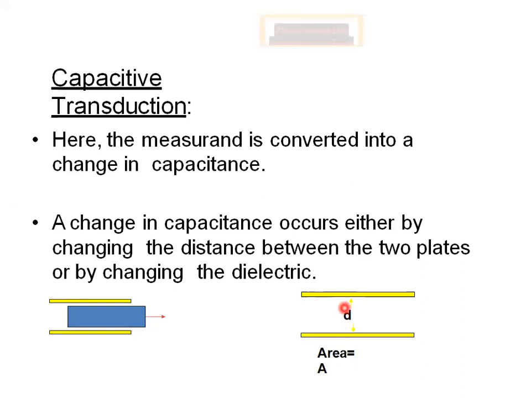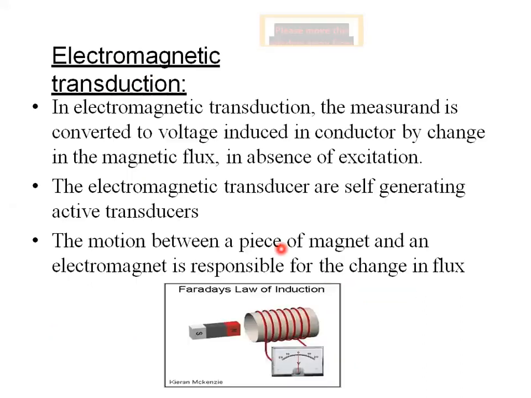So if the distance between the two plates changes because of some physical or electrical input, the capacitor value will change. Such types of transducers are called capacitive transducers.